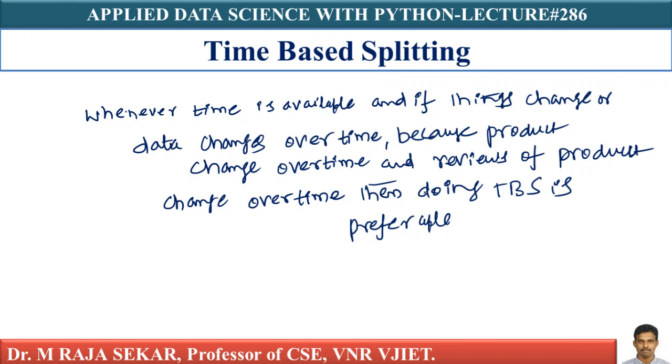Again, there are many challenges in doing time-based splitting, that one must understand. If time is not available, then random sampling is preferable. Since we have time, since we know that behavior changes with time, we are preferring time-based splitting.